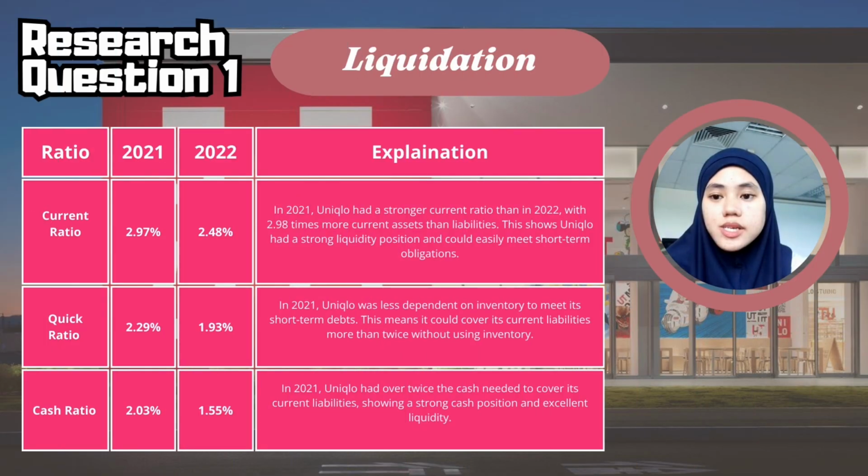In 2021, Uniqlo demonstrated a stronger liquidity position compared to 2022, as shown by higher current, quick, and cash ratios. The current ratio of 2.97 in 2021 versus 2.48 in 2022 indicates that Uniqlo had more current assets to cover its short-term liabilities. Similarly, the quick ratio decreased from 2.29 to 1.93, showing reduced liquidity without relying on inventory. The cash ratio also dropped from 2.03 to 1.55, reflecting a weaker immediate cash position in 2022. Overall, Uniqlo was more capable of meeting its short-term obligations in 2021.